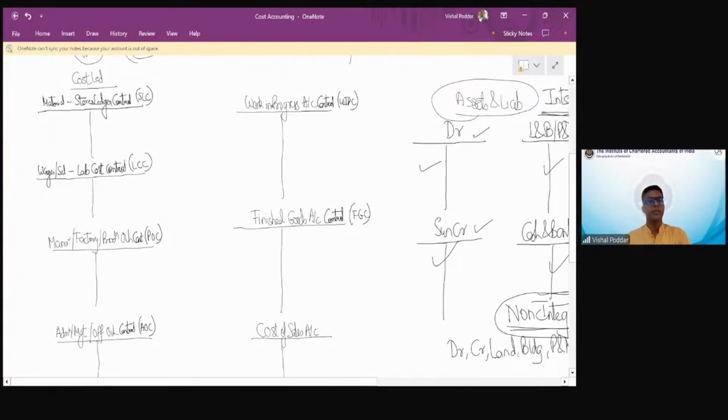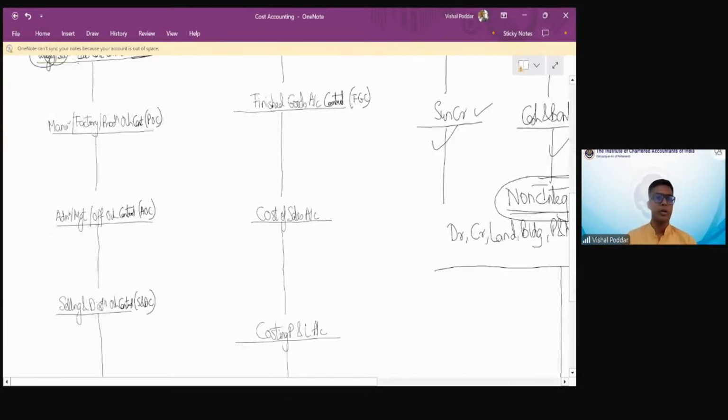So mainly the name has changed for material only, but this name also you know, because FIFO, you all know, we have done in foundation, that was prepared in your stores ledger, and stores ledger is SLC over here, that is stores ledger control account. So the account head given over here is stores ledger control. For labor, it is labor cost control. So you do not have wages and salary account. That is what you prepare in financial. Here, the salary and wages are all represented by LCC, labor cost control.